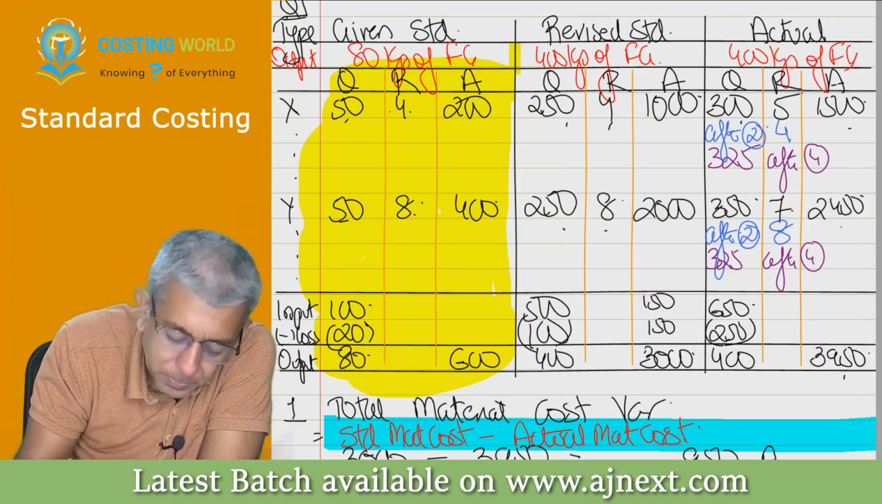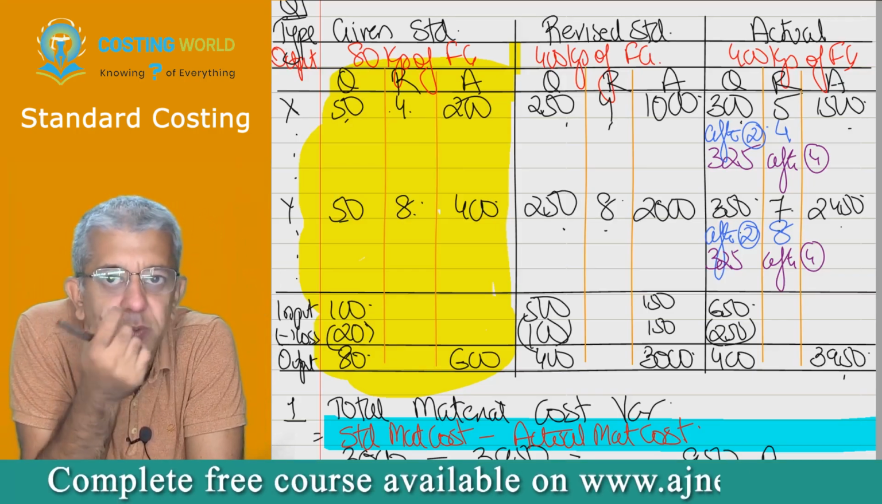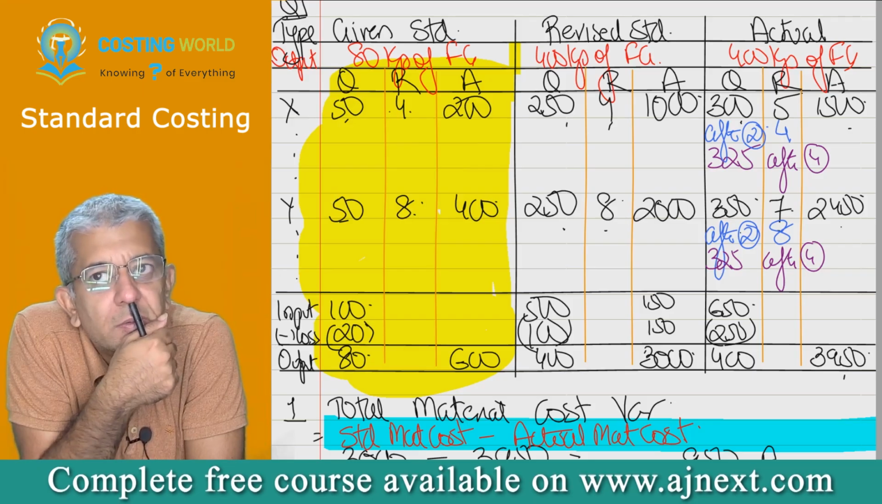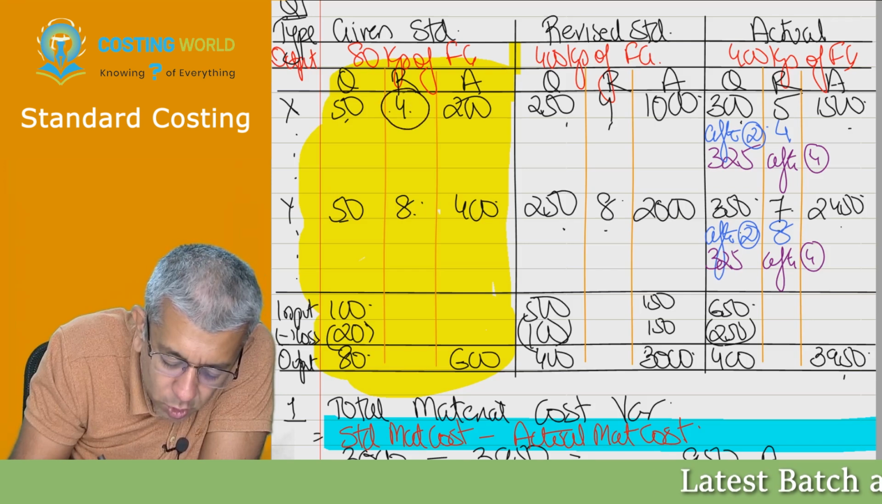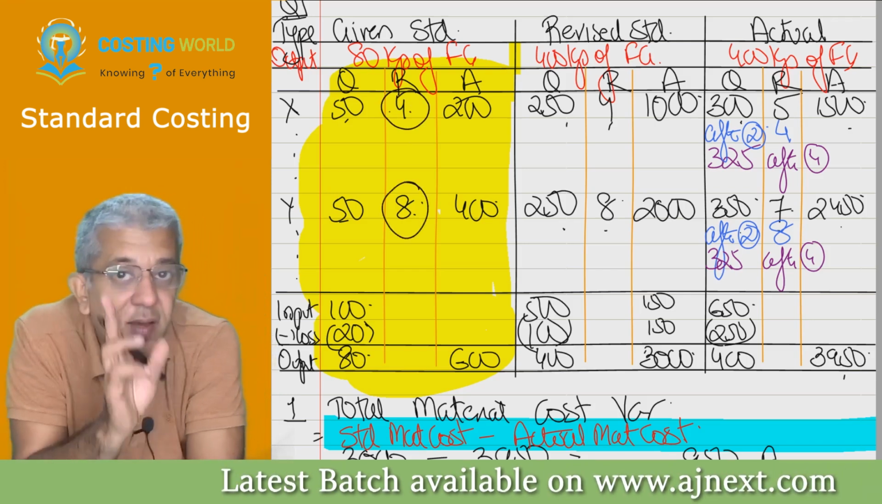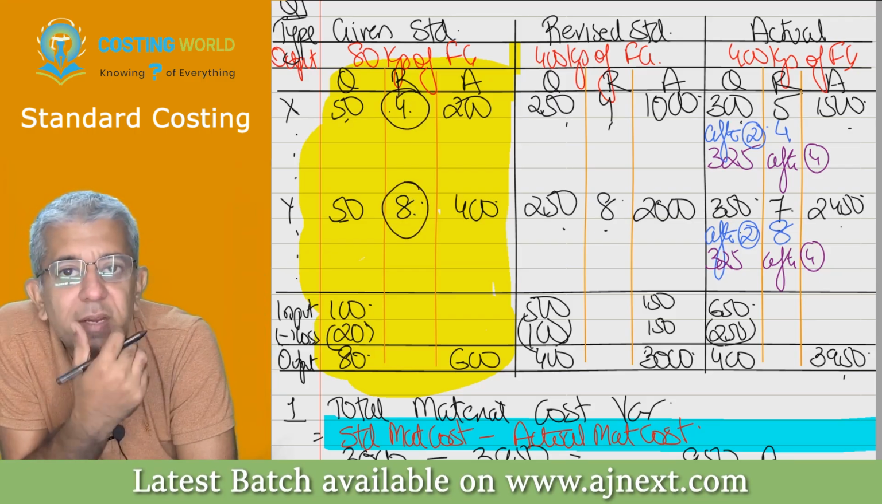Okay, this yellow part. Tell me, X was supposed to be purchased at 4. Y was supposed to be purchased at 8. If I ever ask you, get me the weighted average cost of X and Y from this yellow table, tell me how much will be that weighted average cost.